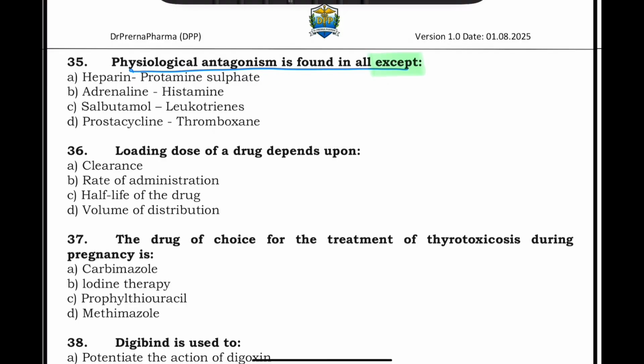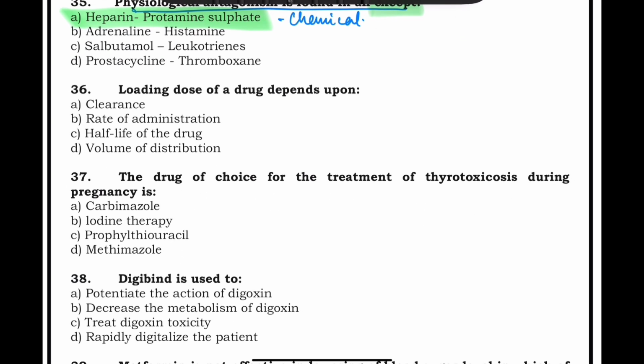Heparin and protamine is the correct answer here, because it is basically a chemical antagonism and not a physical one. Adrenaline is a physiological antagonist of histamine, salbutamol, leukotrienes, yes. Prostacyclin, thromboxanes, yes. Loading dose of a drug depends upon volume of distribution, and as you know, the formula is loading dose is equal to volume of distribution into plasma concentration.